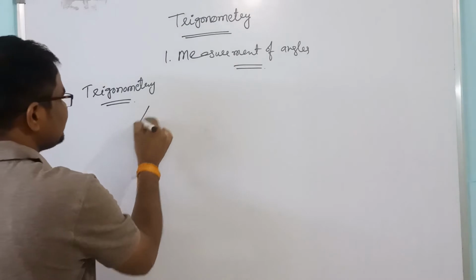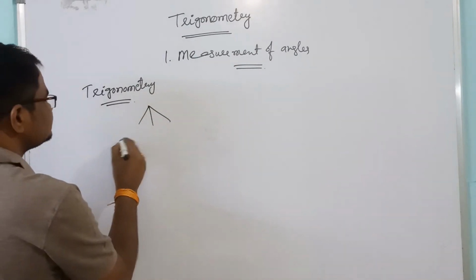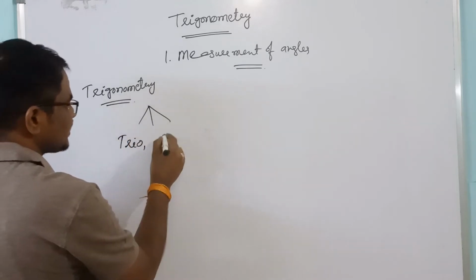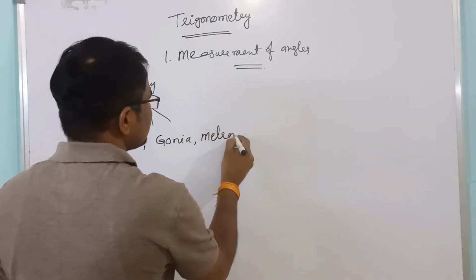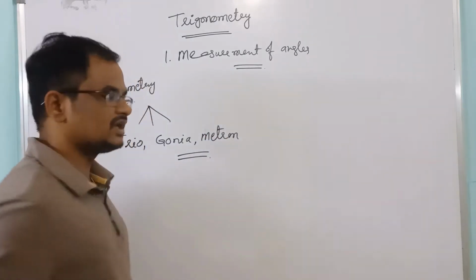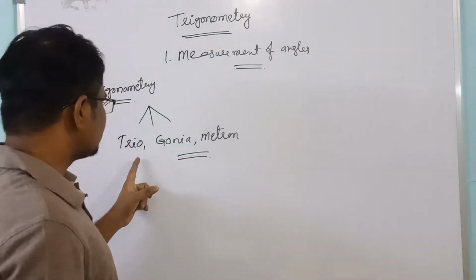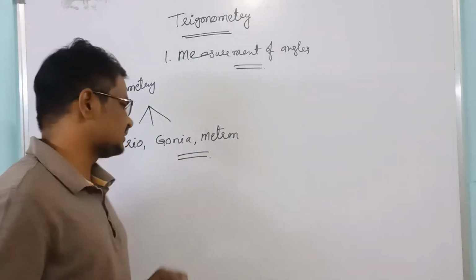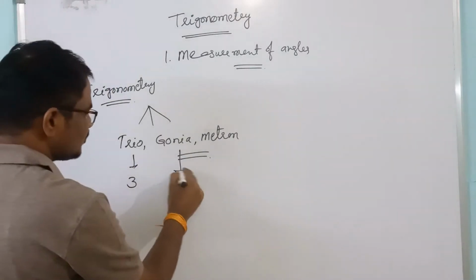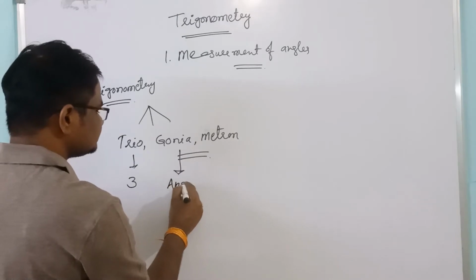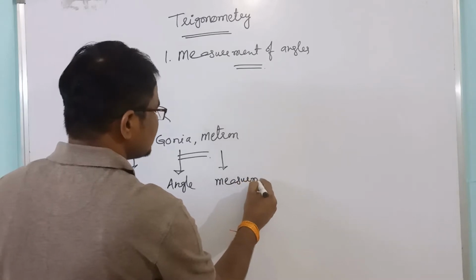It is derived from three Greek words: trio, gonia, metron. Here, trio means three, gonia means angle, and metron means measurement.